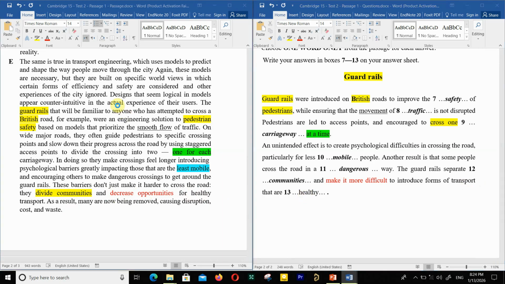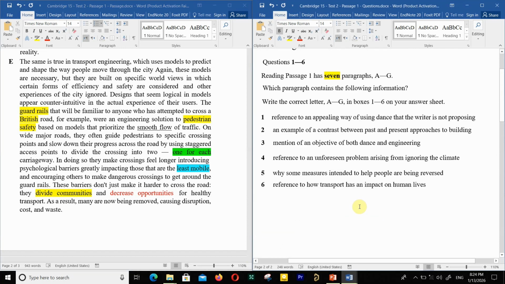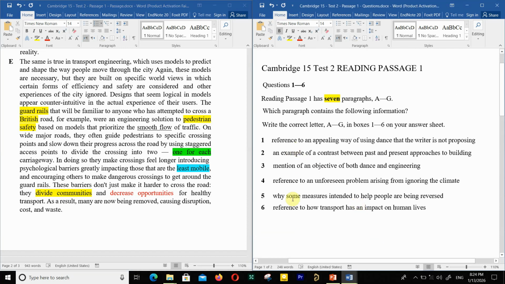So, actually, we have done this paragraph E, and now we just finished this question type. Now we're going to move forward to these questions 1 to 6. But maybe one of the answers we could find from here, and because we're just concentrating on paragraph E, it is better to first look at this paragraph, okay? But before that, we're going to highlight the keywords from question 1 to 6.